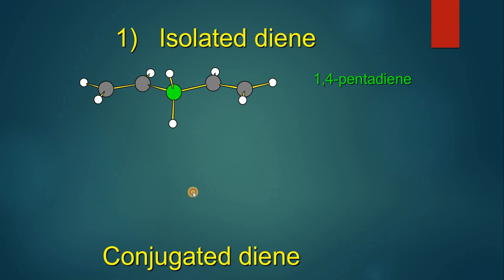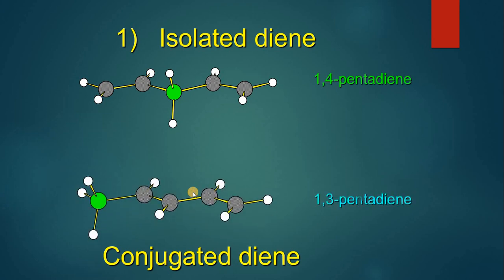In case of conjugated diene, we are giving you the example of 1,3-pentadiene. You will have to draw it yourself in your copies as well. If we start numbering from this point, 1, 2, 3, 4 and 5, at position number 1 there is a double bond, and at position number 3 there is a double bond as well. Both of the double bonds are separated by a single bond. This green carbon atom is the one which is holding a single bond with the next carbon atom.